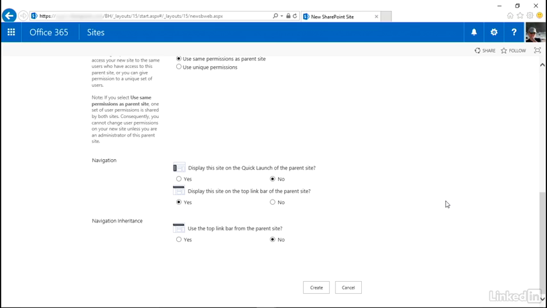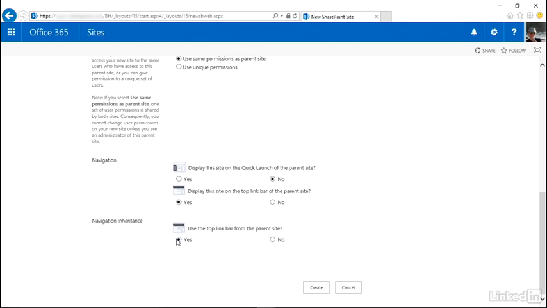In other words, SharePoint is set up that when we create new lists and libraries, we're offered the opportunity to put them on the quick launch. When we create new subsites, we are, by default, putting them on our top link bar, our top nav. The second question is, are we inheriting any navigation? If we are, do we want to use the top link bar from the parent site? Now, the top link bar from the parent site will be the Team Landon SF bar.